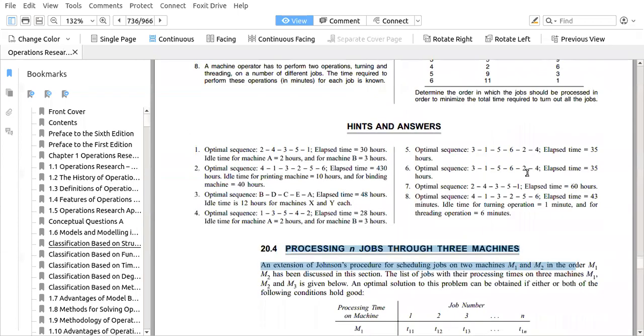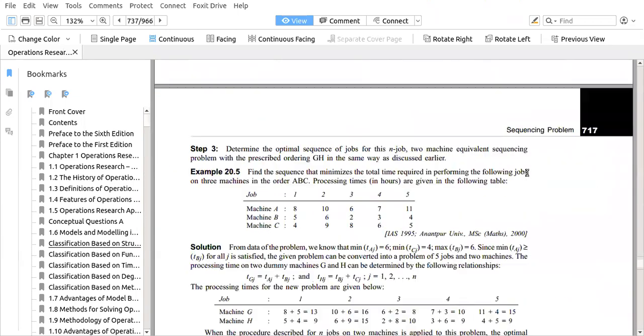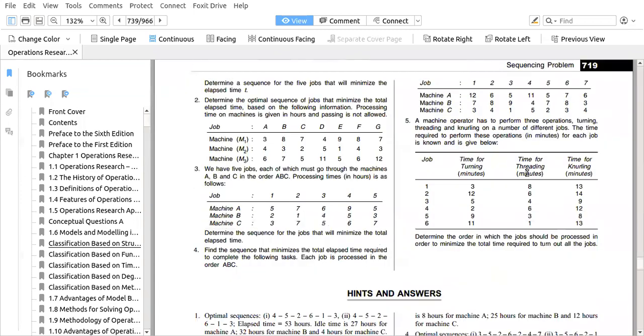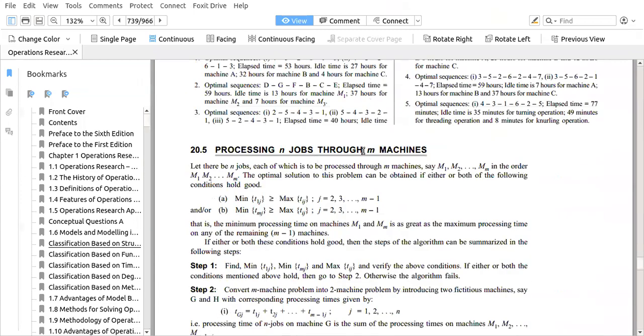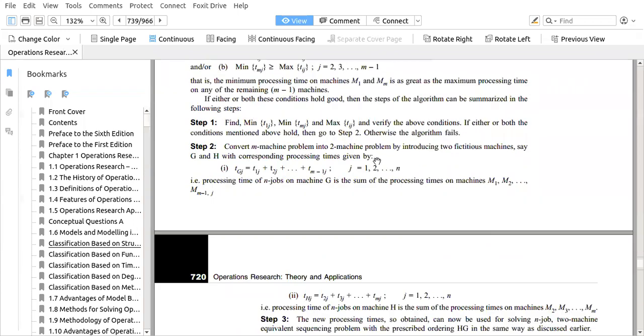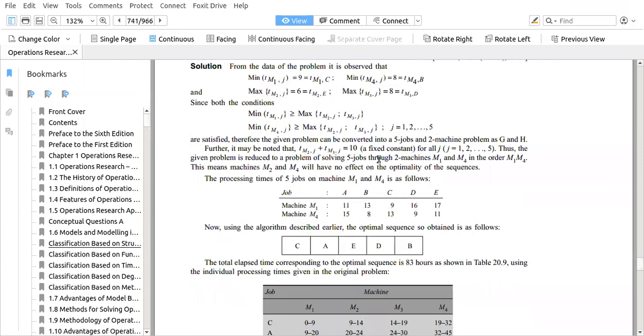So the first type of problem is two machines, the second type is three machines, then m machines. So we start with the simple problem of n jobs processing through two machines, and then three machines, then we keep increasing the number of machines. So there can be different problems.